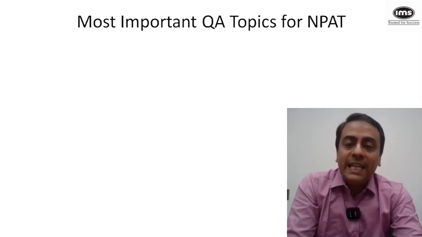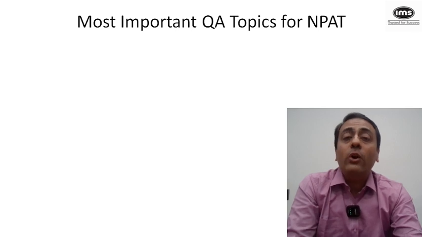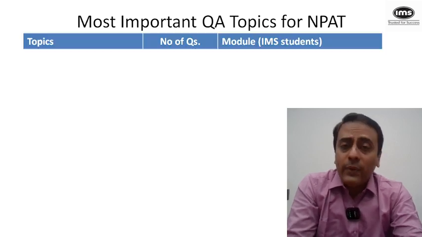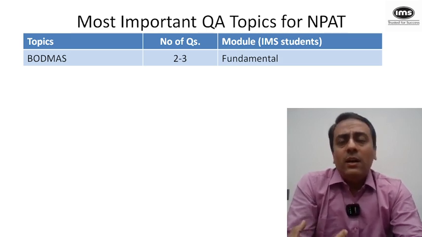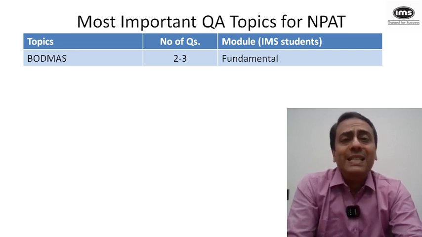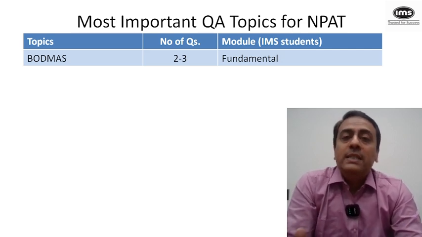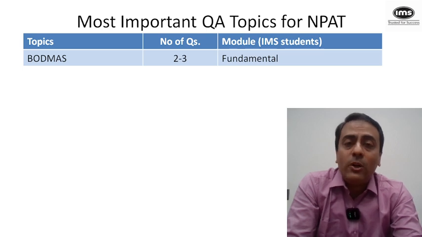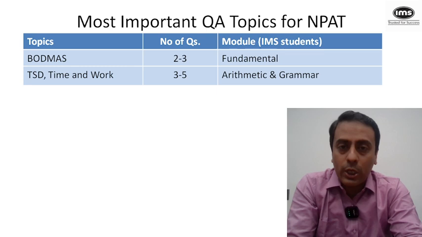Now let us see which are the most important QA topics for NPAT. To begin with, NPAT definitely tests you on board maths questions. Minimum 2 and maximum 3 questions is what we see in the math section out of the board maths. For the IMS students, the reference is the last column, so the board maths questions you will find under the fundamental module.